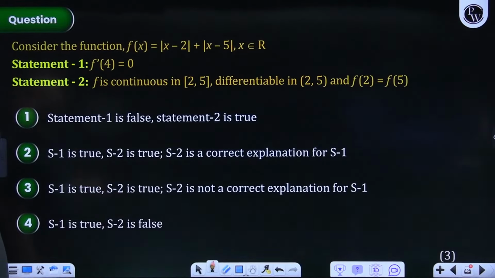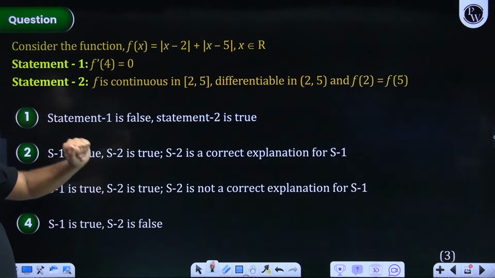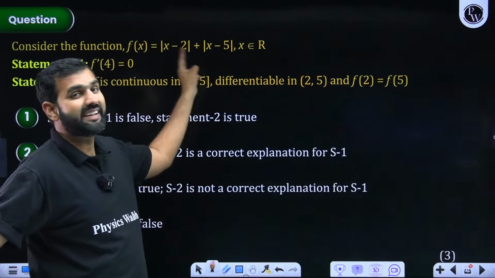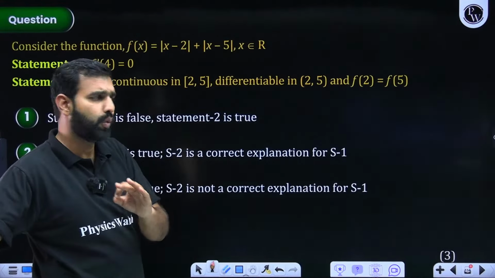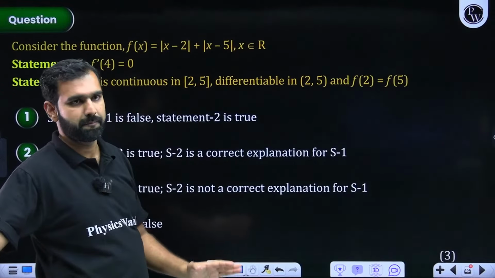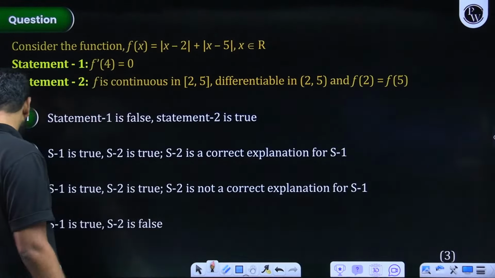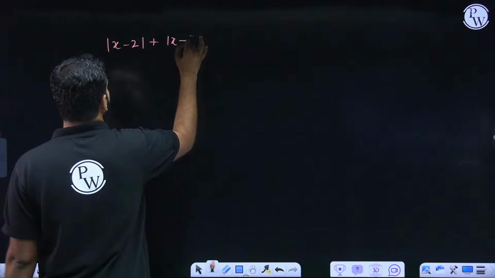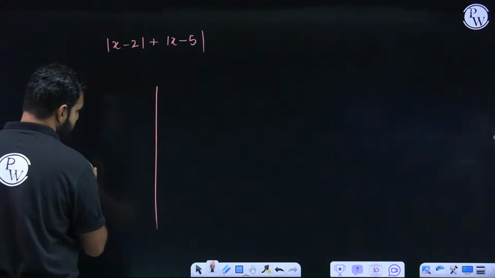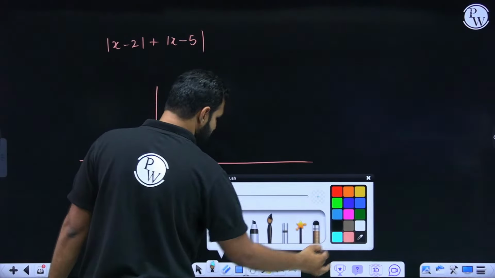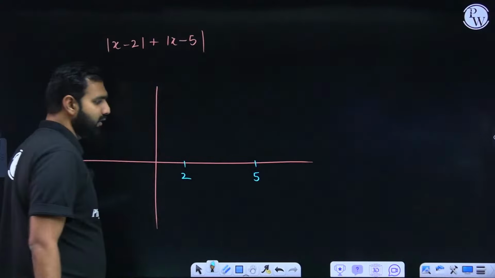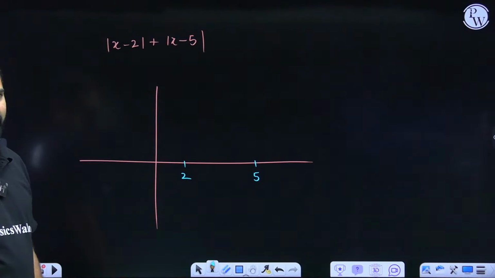Okay, first of all, forget statement 1 and statement 2. Can I not see this graph? You must have seen the graphs of this category of functions. If you could draw the graph, you would say everything related to this. I hope you know how to draw the graph of mod of x minus 2 plus mod of x minus 5. So I'll be dividing my graph into 3 regions. First region when x is less than 2, second region when x is from 2 to 5, and third region when x is greater than 5. I hope you know that.